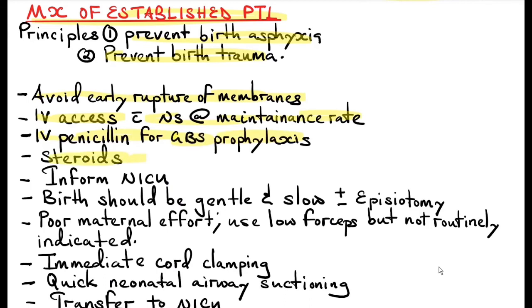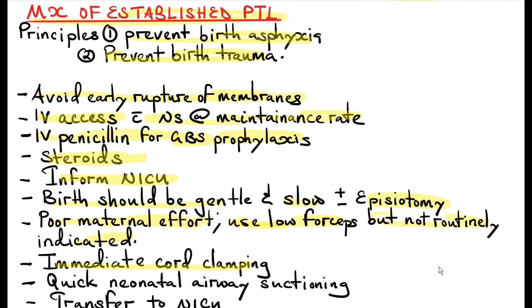Inform the neonatal intensive care unit that you're going to bring a preterm baby and also for the neonatologist to be there during delivery. Birth should be gentle and slow. This is to prevent decompression and compression of the fetal head. And if the perineum is tight, you do an episiotomy. If there's poor maternal effort, you can use low forceps, but they are not routinely indicated. This is because they can cause trauma to the fetus.